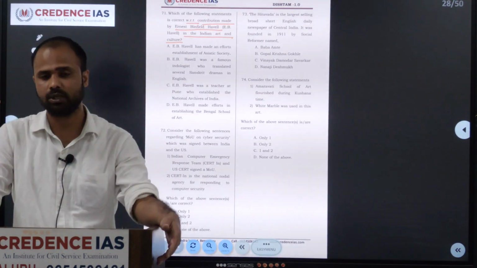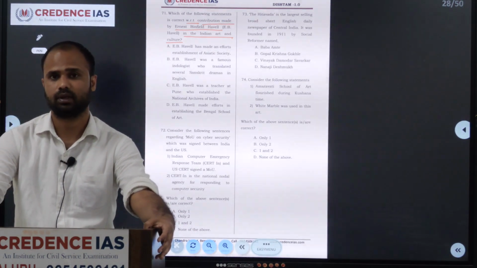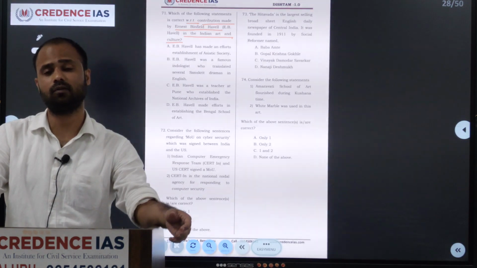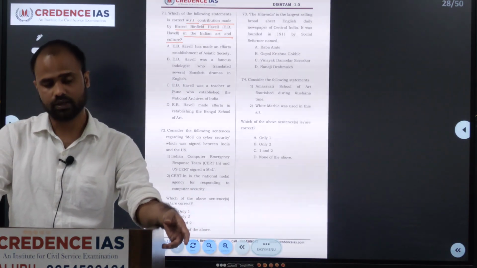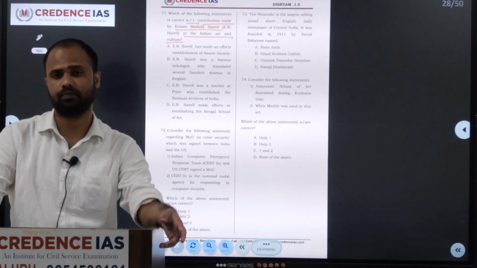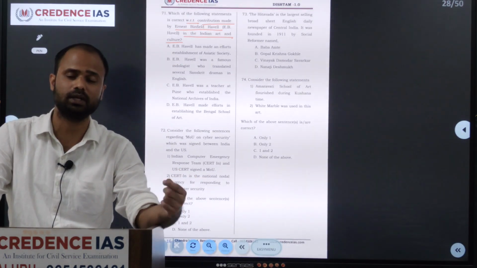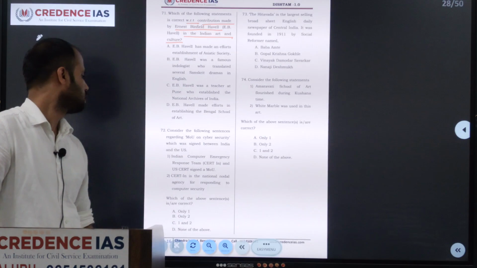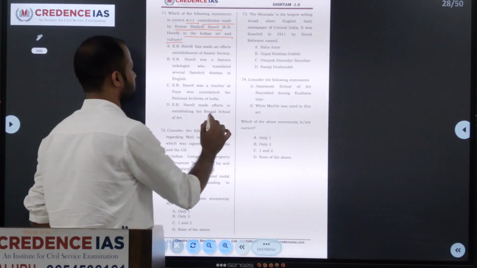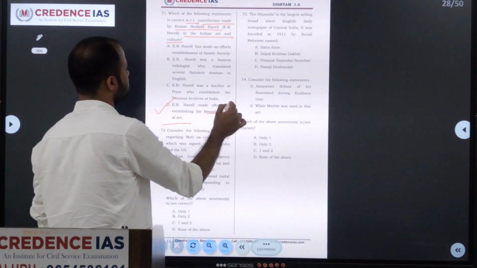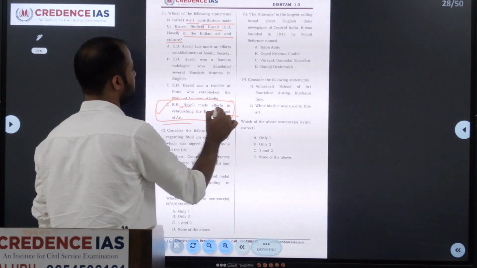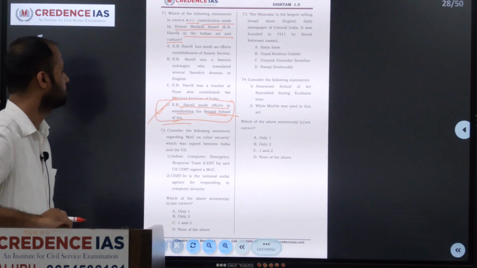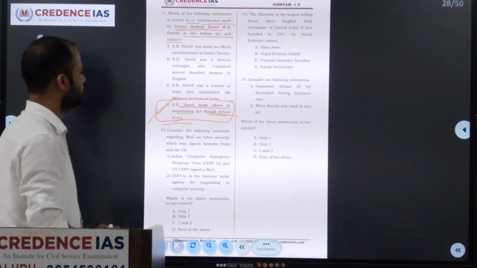E.B. Havell was a principal of Government School of Art, and he developed a style of art and art education based on Indian art. So he developed a style of art which is based on Indian art and which is further developed into Bengal School of Art. So by this, D will be a correct answer. E.B. Havell made an effort to establishing the Bengal School of Art. So next we move on to 72nd.